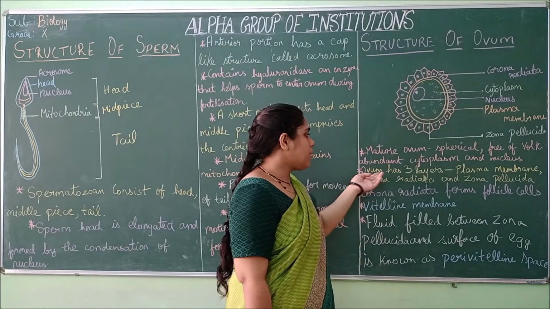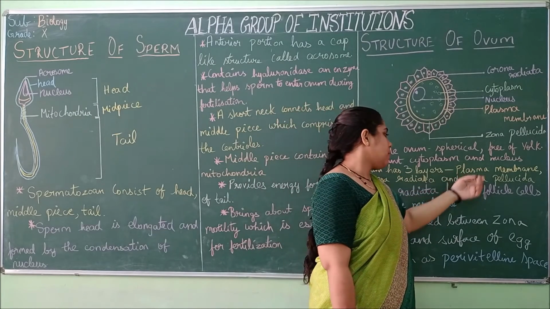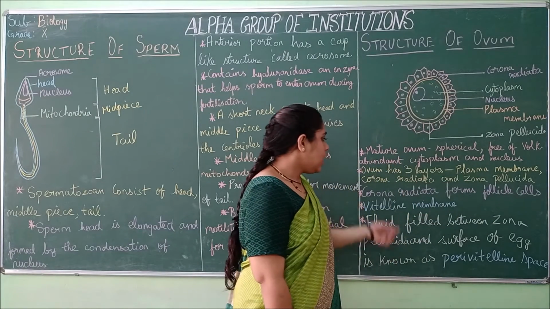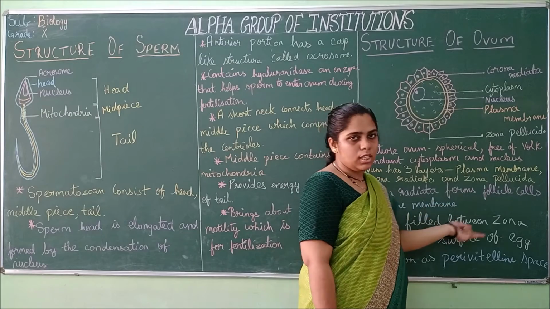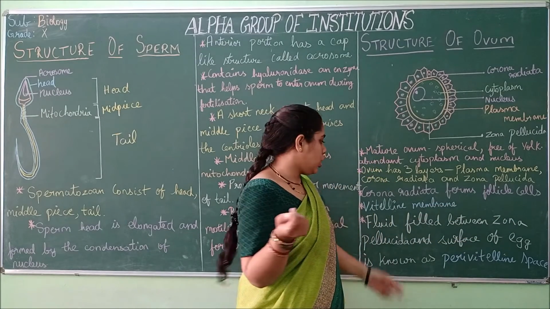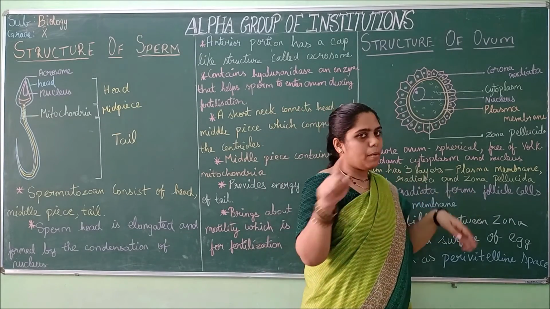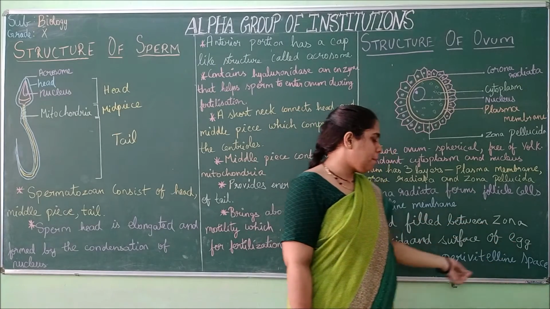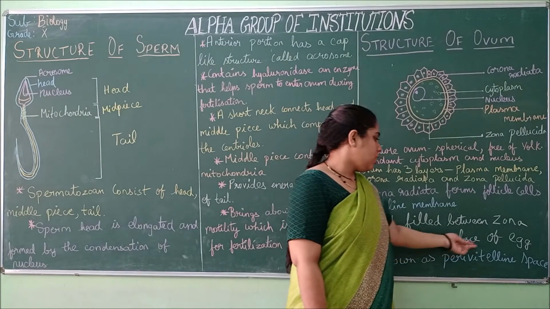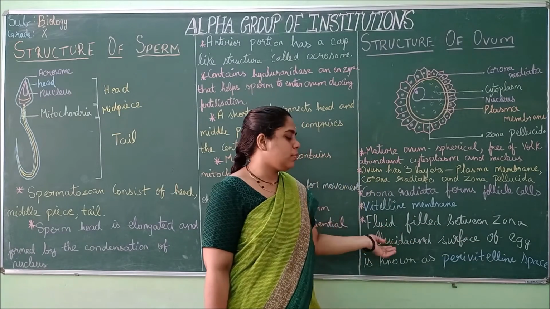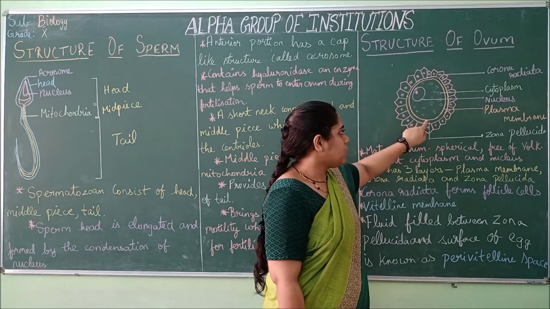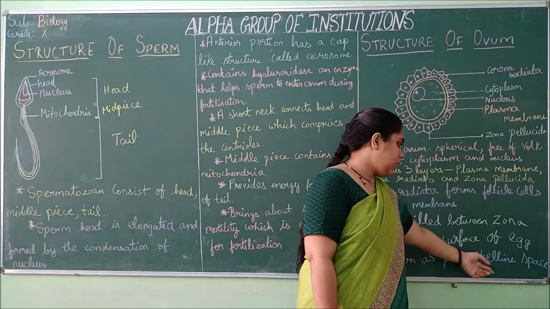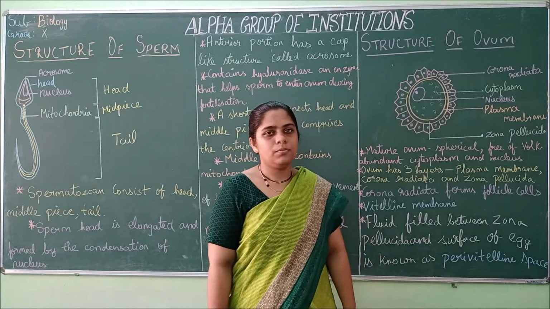The ovum has three layers: the plasma membrane, the corona radiata and the zona pellucida. The corona radiata forms the follicle cells, and a vitelline membrane is present. The fluid filled between the zona pellucida and the plasma membrane is called the perivitelline space.